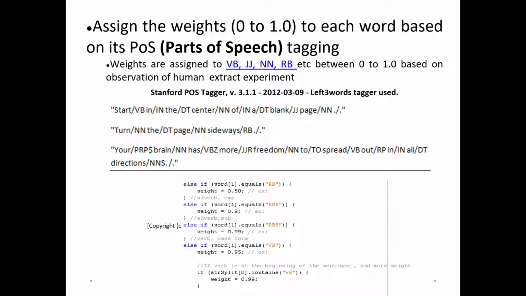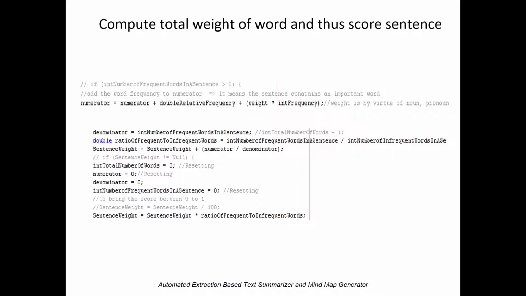Scoring the sentences, which is actually a value of each sentence in the document, is computed using a combination of metrics. Here we assign the weight to the words from 0 to 1.0, based on the part of speech of every word. The frequency of each word in the sentence is added to compute the weight of the sentence. The sentence scores will then be used to decide which sentences to keep in the final extract summary.